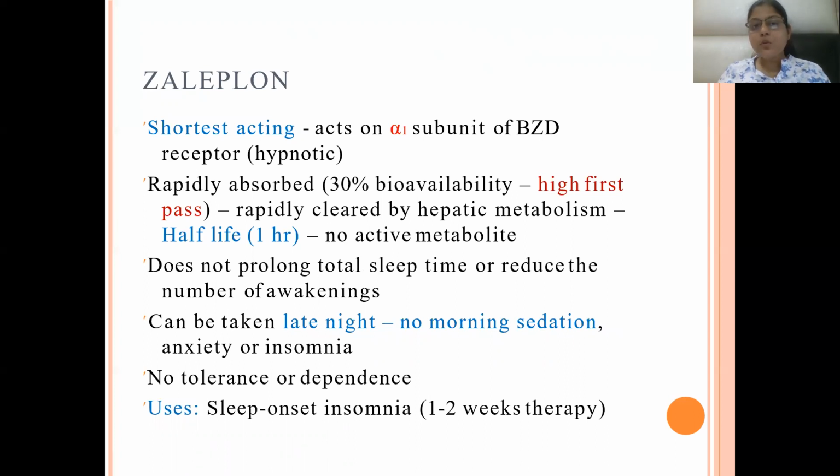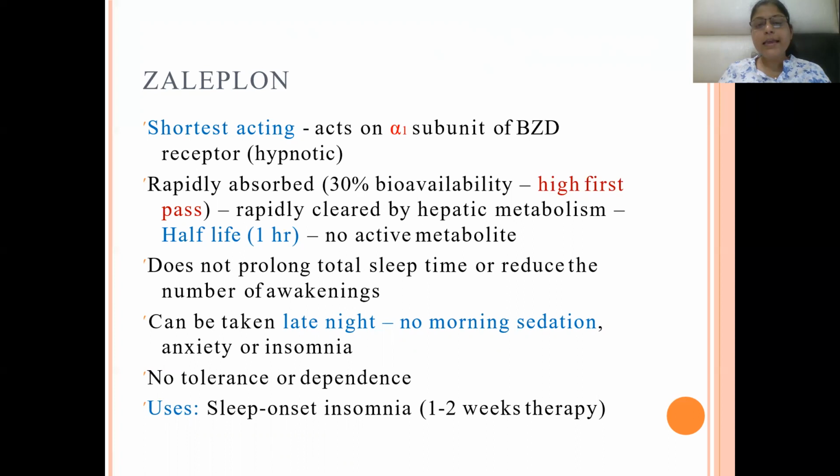It is rapidly absorbed, with 30% bioavailability and high first pass, and rapidly cleared by hepatic metabolism. Half-life is 1 hour, with no active metabolite. Means it is rapidly absorbed, rapidly metabolized, and rapidly cleared. It does not prolong the total sleep time or reduce the number of awakenings.